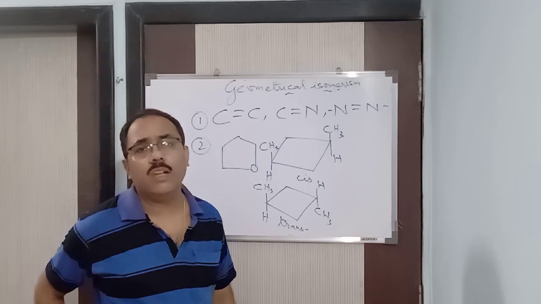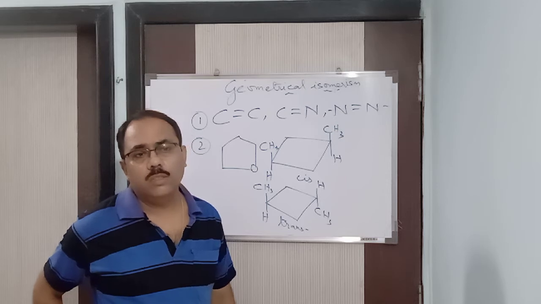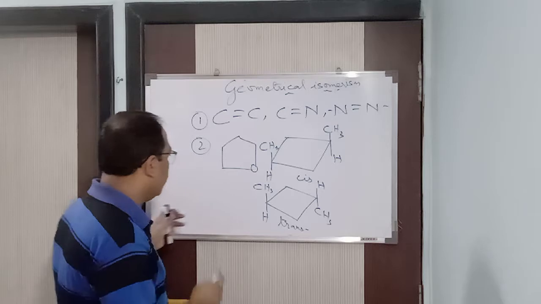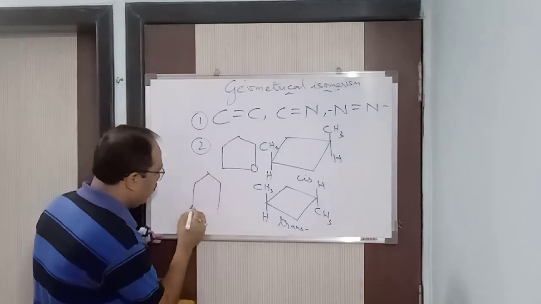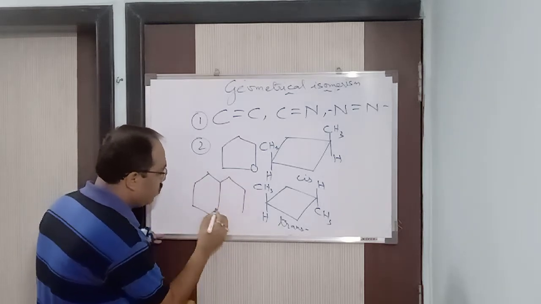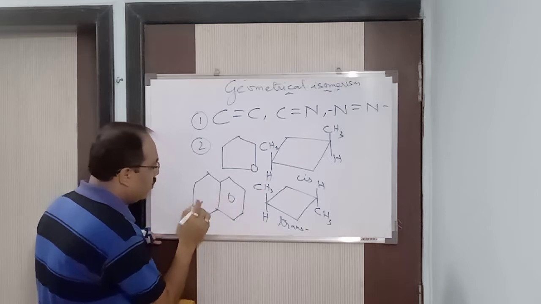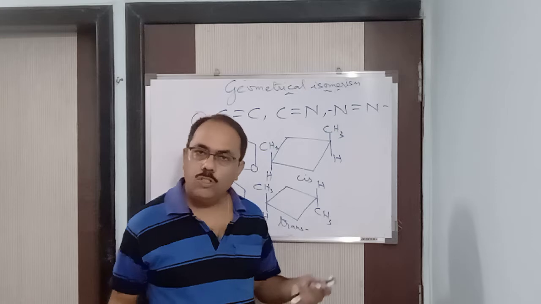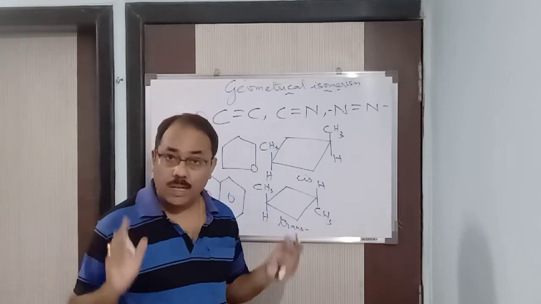Biphenyl means what? Two phenyl groups, that is, two benzene rings attached one to another. That is said to be biphenyl. Two benzene rings, same thing. I told you just now, two benzene rings attached one to another, this is biphenyl. Clear? So they also show geometrical isomerism, but